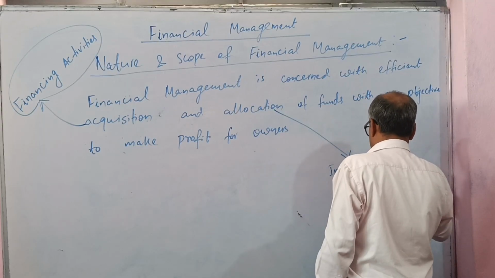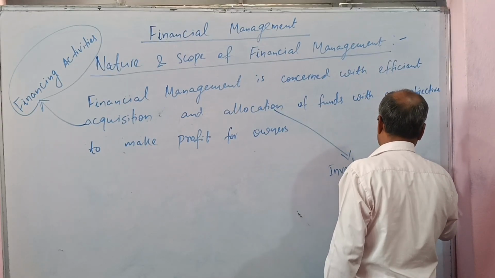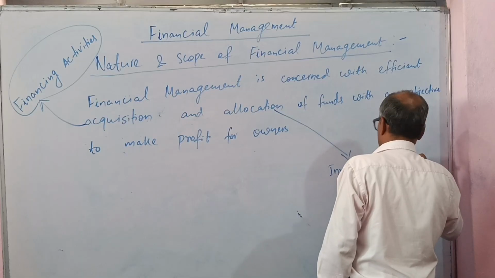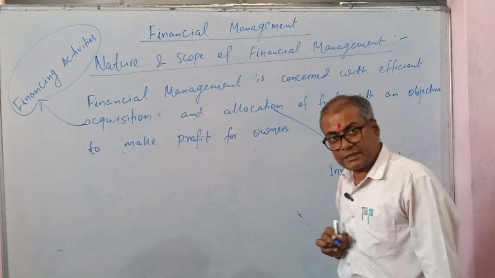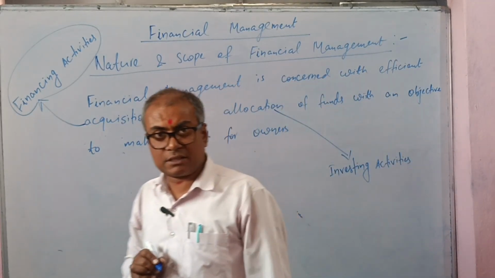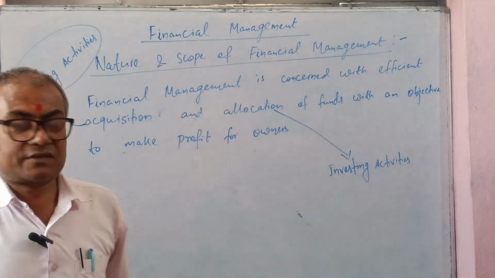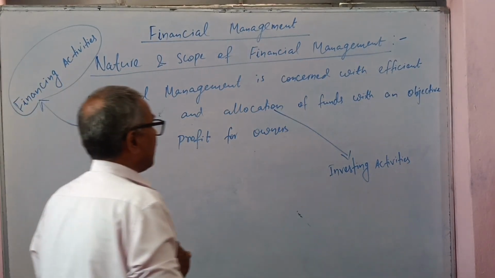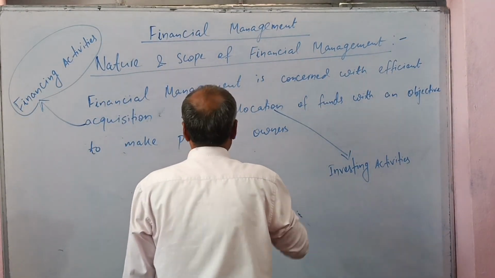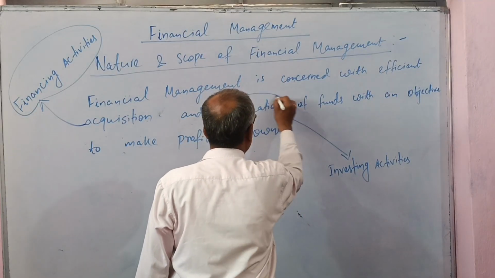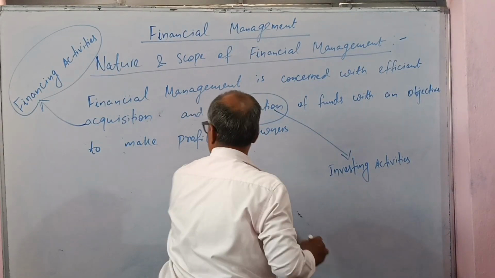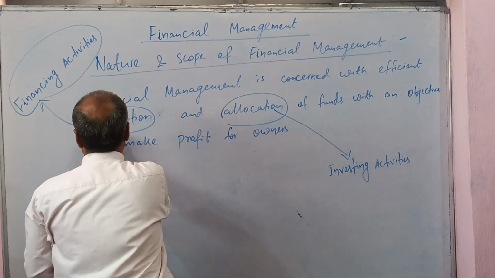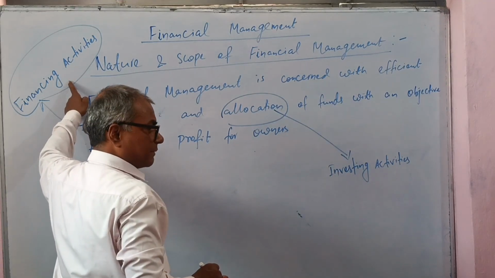As we know, we can classify the investing activities into two parts. First is the capital budgeting decision and second is the working capital decision. Allocation implies investing activities, acquisition implies financing activities.